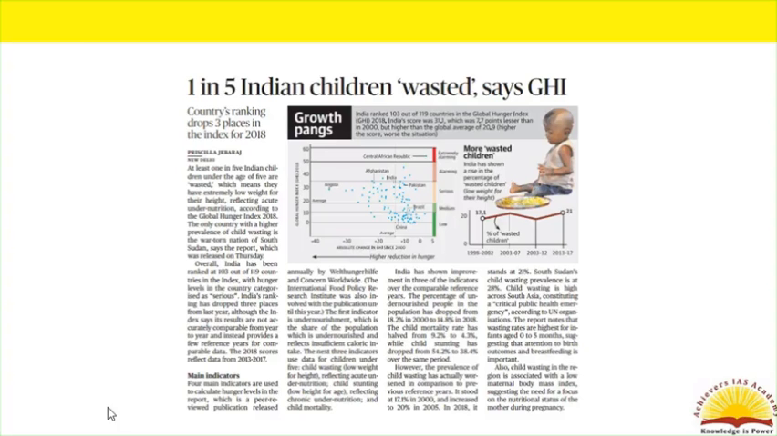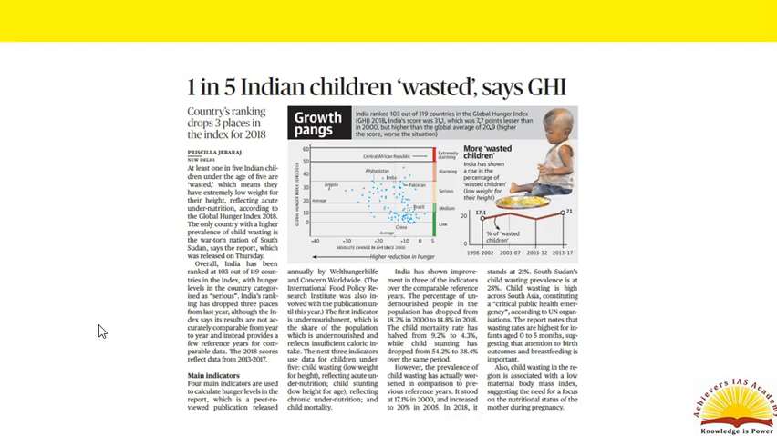The final issue which we'll look into is regarding the Global Hunger Index released by the IFPRI. India has been ranked at 103rd position out of 119 countries in the index, with hunger levels in the country categorized as serious. As per the report, at least 1 in 5 Indian children under the age of 5 years are wasted, which means they have extremely low weight for their height. This reflects acute undernutrition as per the Global Hunger Index. The only country with a higher prevalence of child wasting is South Sudan, and India has also dropped 3 places from its position last year.